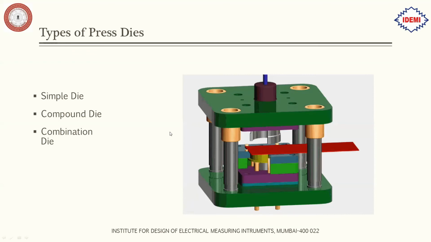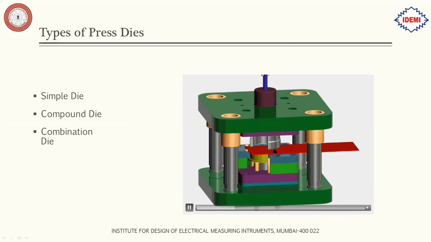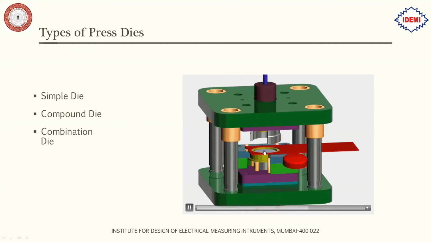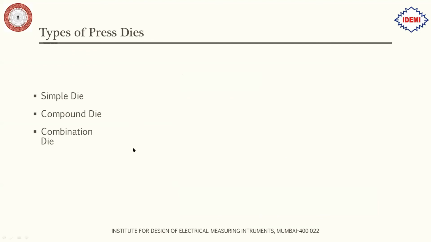It is a cutting and non-cutting process at the same time. So this is called the combination die. You can see over here, it is first cutting and then it is drawing the same cut shape, like the bowl shape.